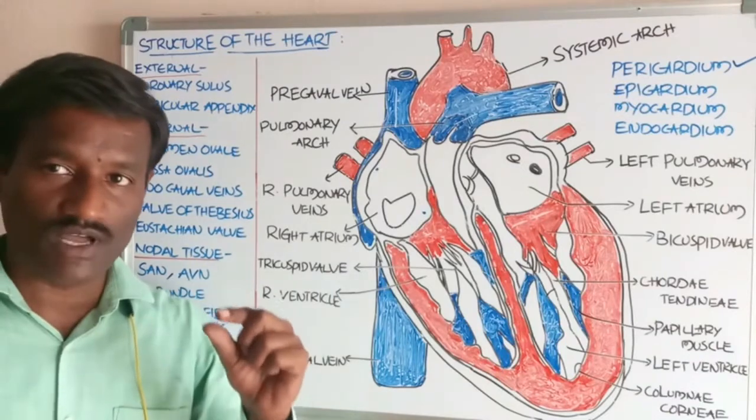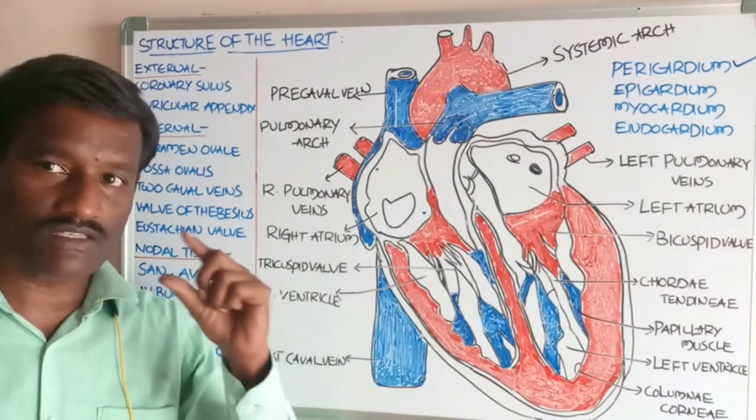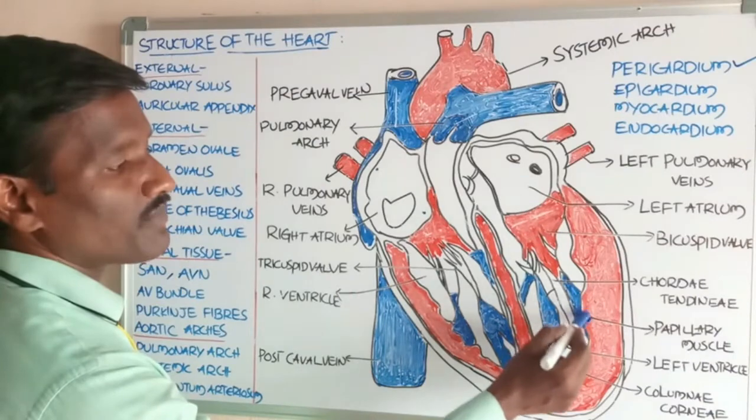Among these muscular ridges, some are larger, which are called papillary muscles.